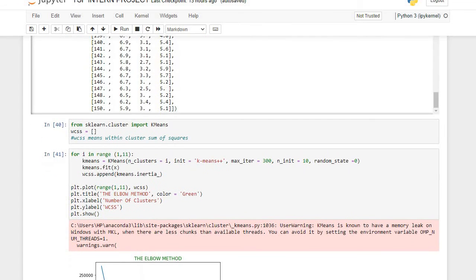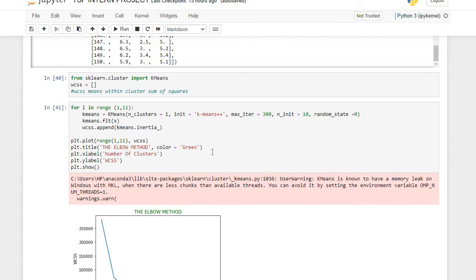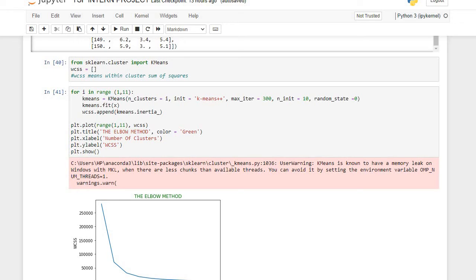Alright, so I went ahead to import KMeans from sklearn.cluster, and then went ahead to assign an empty list to my WCSS, within cluster sum of squares. Alright, the next thing I did in preparation for visualizing my data, I went ahead and called for i in range, assigned the variable kmeans to the KMeans cluster, just simply trying to determine the number of clusters. And I also had to fit my kmeans with the x variable that I sliced from the original data.